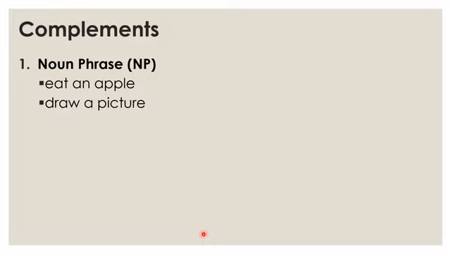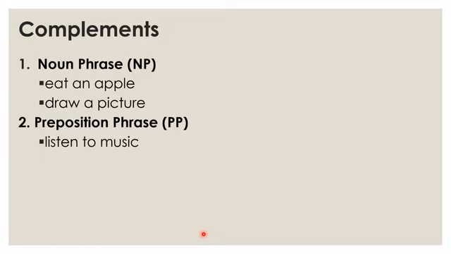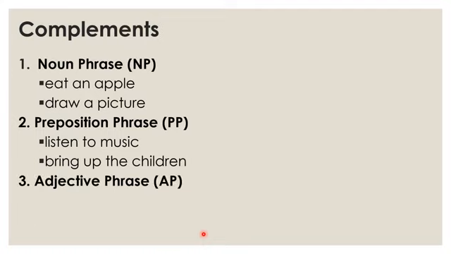We can also have a preposition phrase as the complement of a verb, like in "listen to music". So "to music" is the complement of listen. And then we have "bring up the children". Bring up the children here is the complement of bring. We have an adjective phrase as a complement of a verb, like "get very angry" and "feel a little ill".